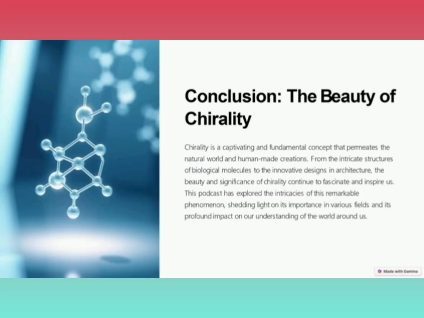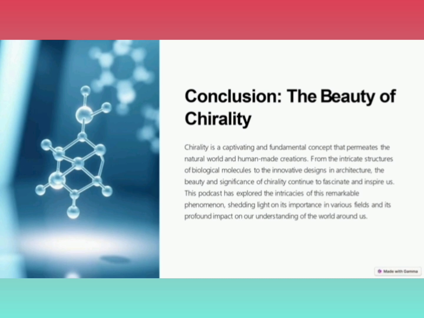Now, let us see about asymmetric carbon. Already we have seen that the most important feature that leads to chirality in organic compounds is the presence of an asymmetric or chiral carbon. Now, what is this asymmetric carbon? A carbon that is bonded to four different groups is said to be an asymmetric carbon, otherwise called a stereogenic center or a stereogenic carbon.